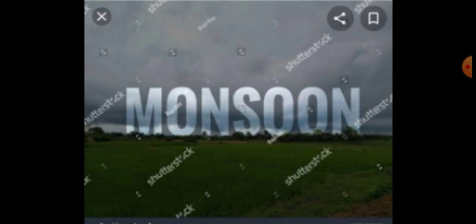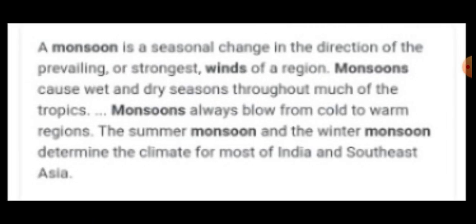What is the climate of India? The climate of India is a monsoon type of climate. Its climate is influenced by monsoon winds because its weather condition changes from season to season. Students, the monsoon type of climate is based on distinct seasons and the seasonal reversal of monsoon winds.